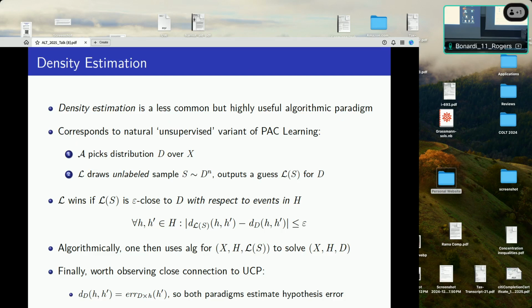And I want to note, this is very, very closely related to uniform convergence. I haven't written it mathematically in a way that's clear above, but this distance function is exactly the error of H prime under the joint distribution of D labeled by H. So both of these, uniform convergence and density estimation, are basically just paradigms of estimating hypothesis error. They're slightly different. One is from labeled samples and one is from unlabeled samples, but they're very similar.